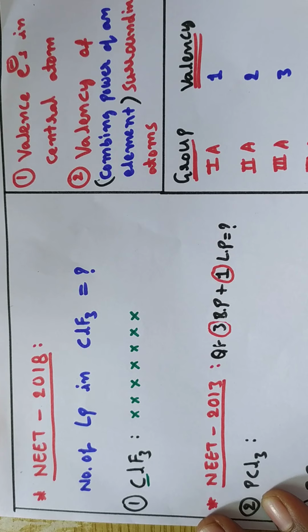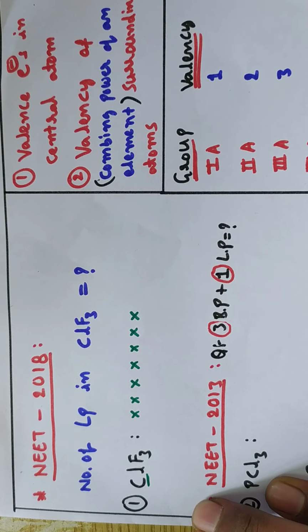Not only by the formula, by using another method also we can find the hybridization of the molecule, that means based on the number of bond pairs and number of lone pairs. In previous year questions they have asked, given the molecule, how many lone pairs and how many bond pairs. So I will show how to find the hybridization using lone pairs and bond pairs. Before that we have to know something.